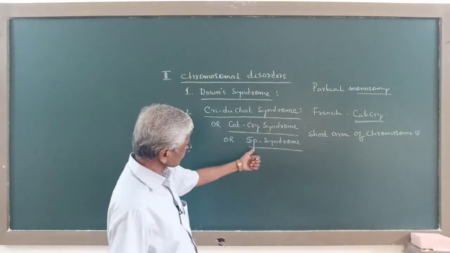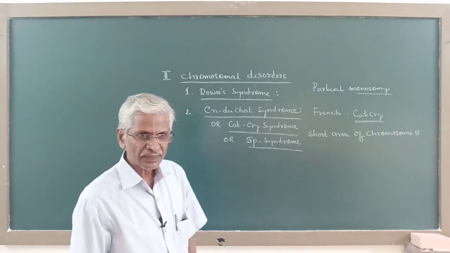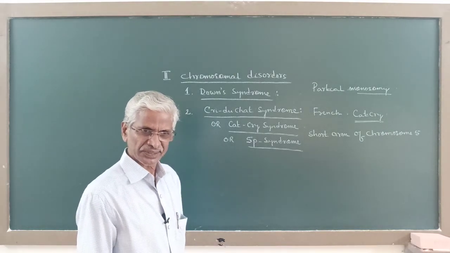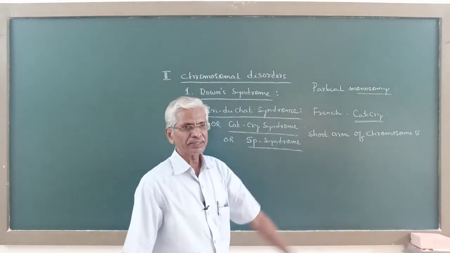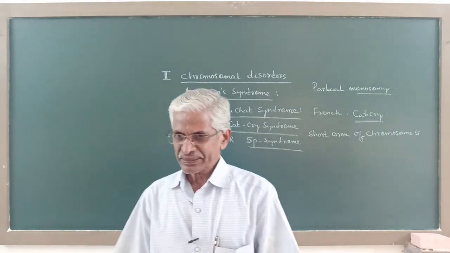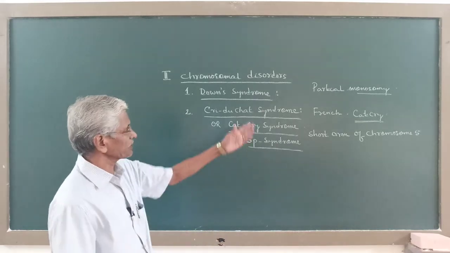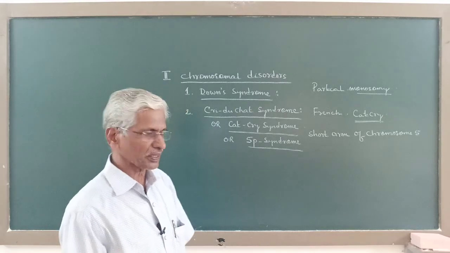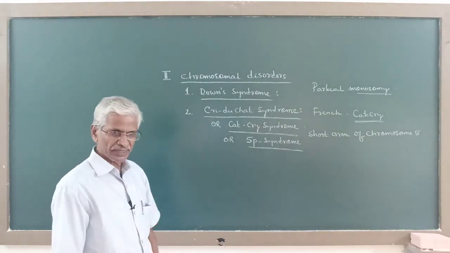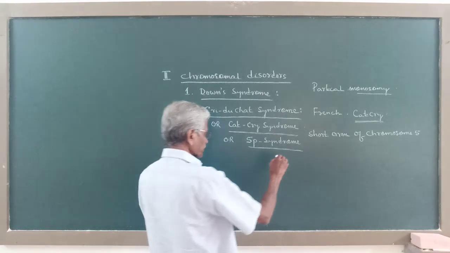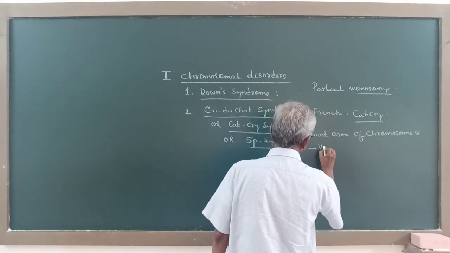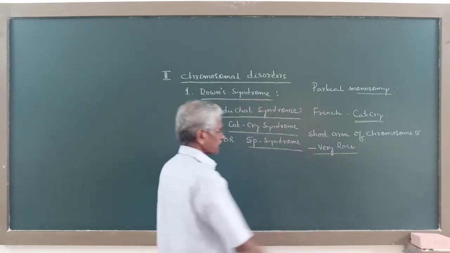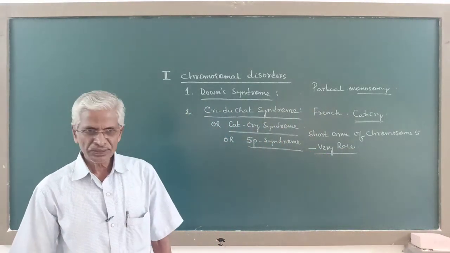But here, one complete chromosome has not been lost, but one chromosome has been partially deleted, and hence it stands as an example for partial autosomal monosomy. Now this type of syndrome is very rare.